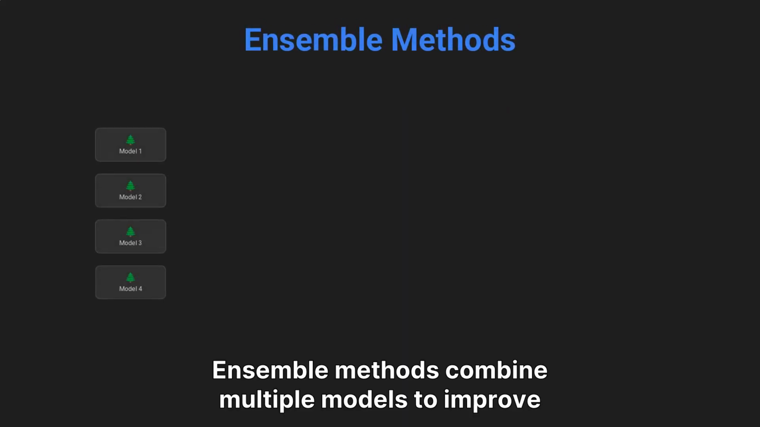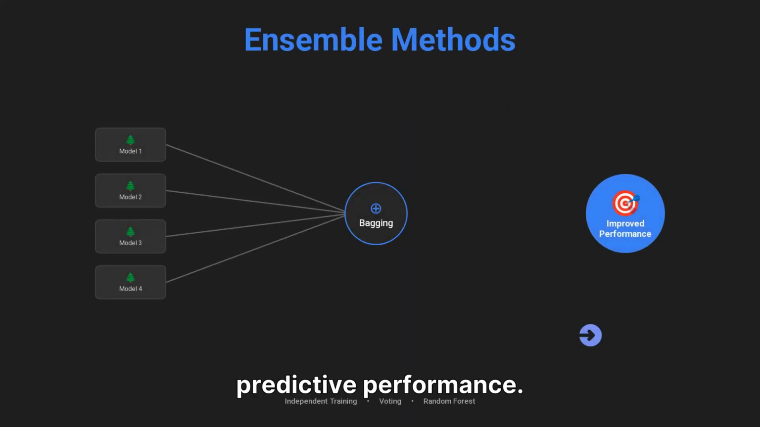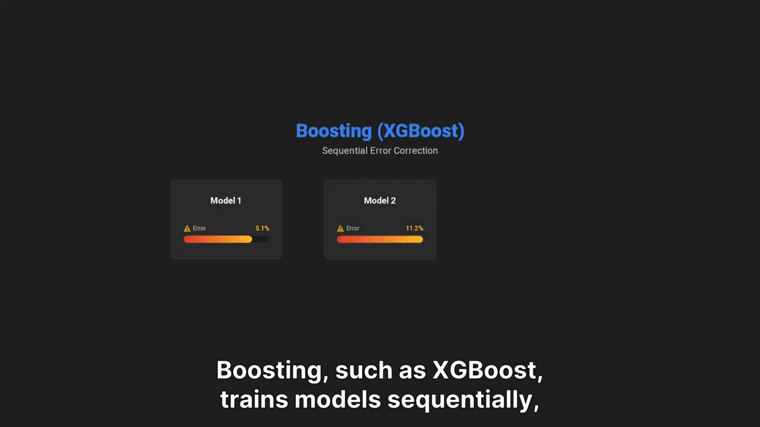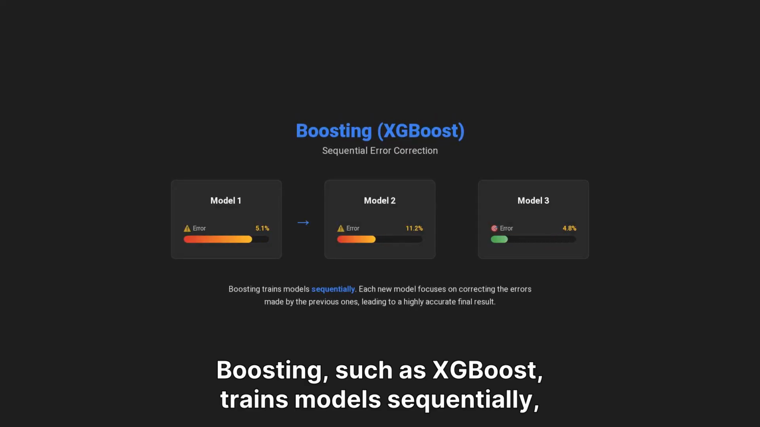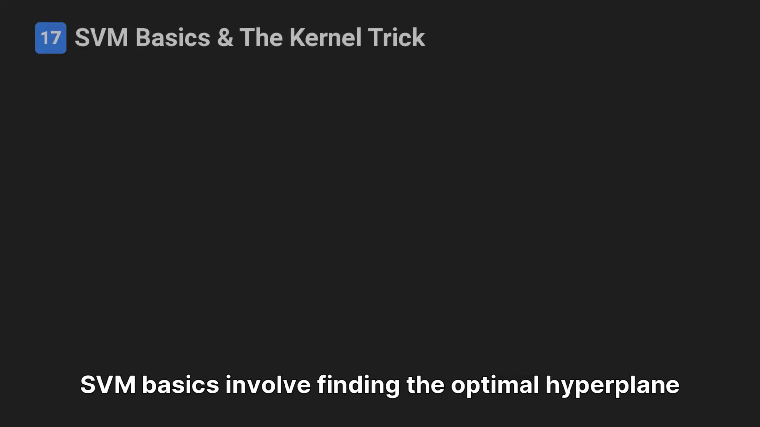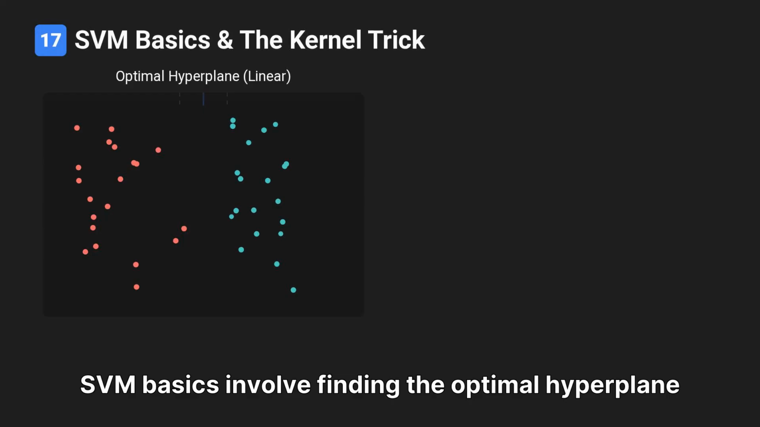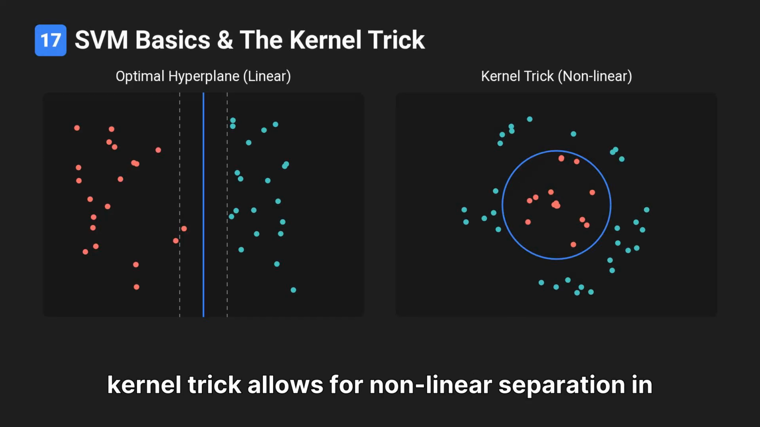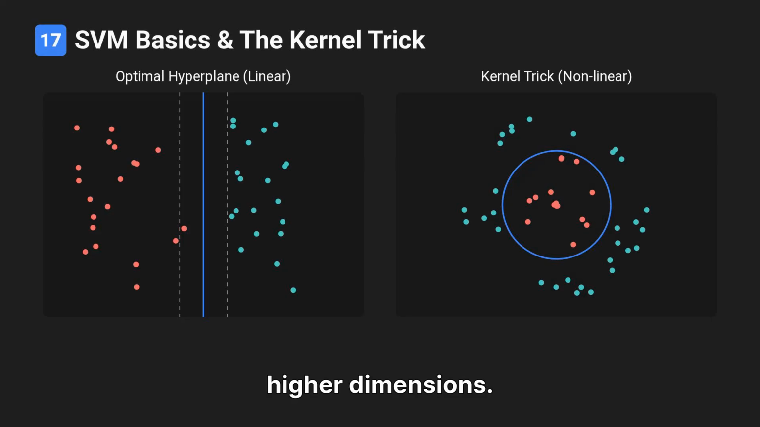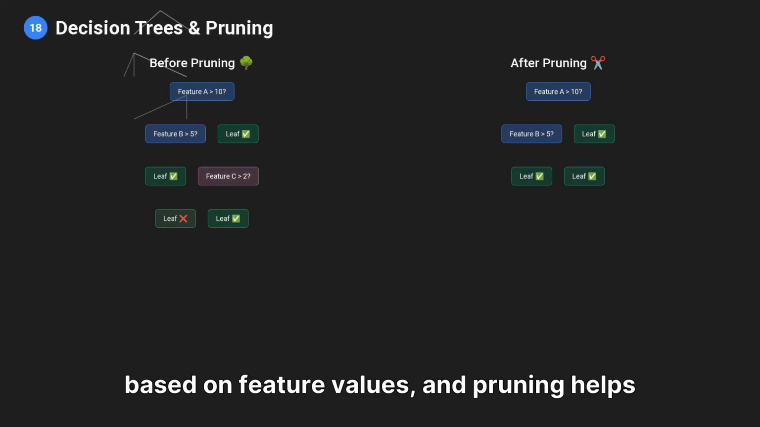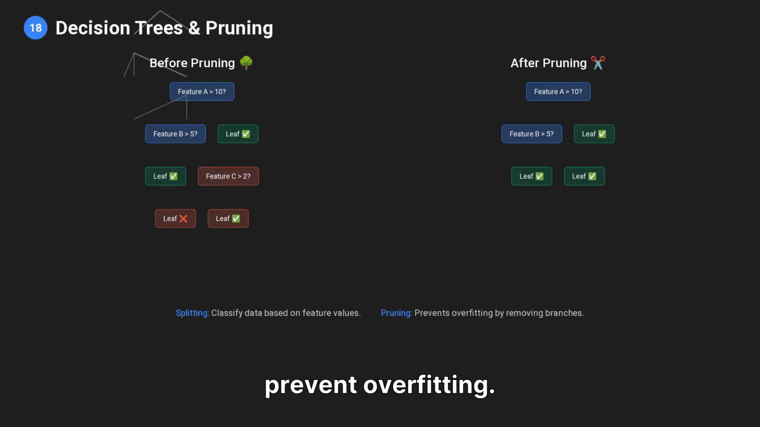Ensemble methods combine multiple models to improve predictive performance. Bagging, like random forests, trains models independently. Boosting, such as XGBoost, trains models sequentially, with each new model correcting errors of the previous ones. SVM basics involve finding the optimal hyperplane that best separates data points, and the kernel trick allows for nonlinear separation in higher dimensions. Decision trees classify data by splitting it based on feature values, and pruning helps prevent overfitting.